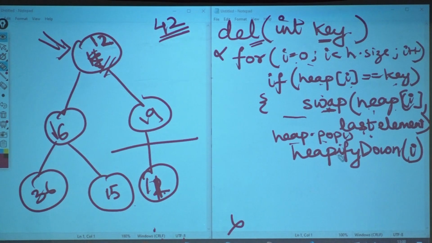And then call heapify down on i. Heapify on this. Heapify will check what? Current index, who are my children? 16 and 19. Am I lesser than both of them? Yes. Don't do anything, come out. Clear? Okay.